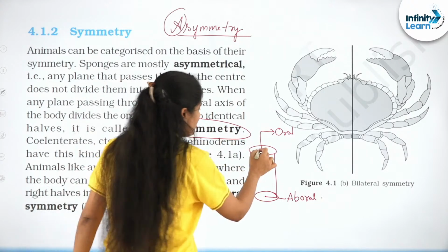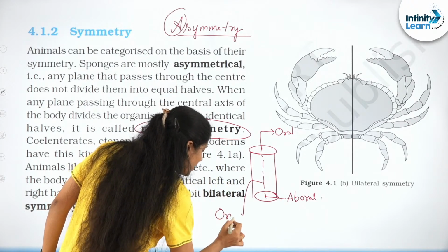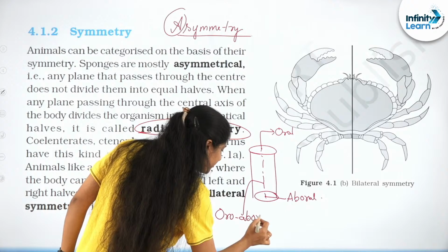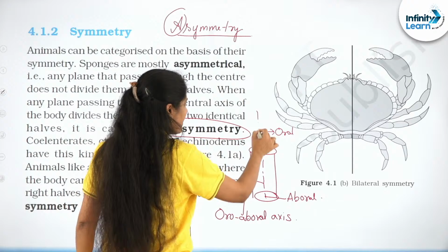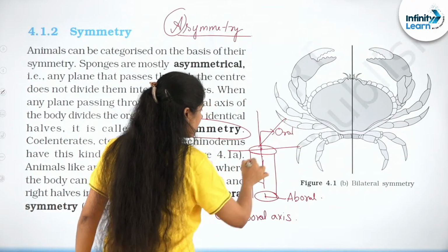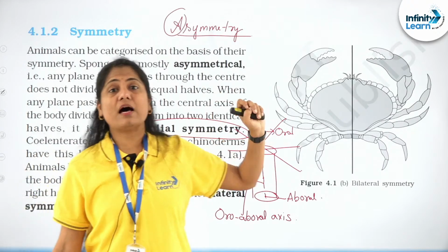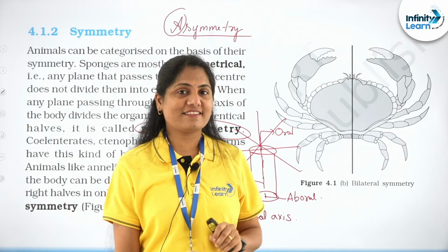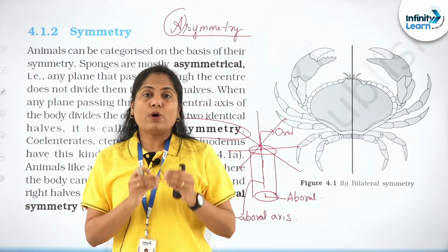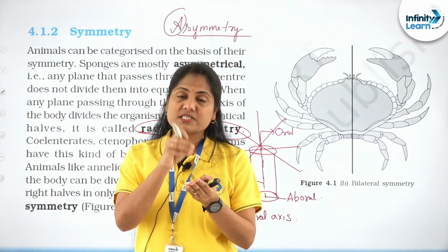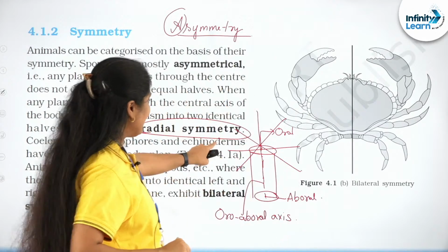You draw an imaginary axis, which is referred to as the oroaboral axis. As long as your plane passes through this central point, you can always divide this organism into two equal halves, and that's what is called radial symmetry. Radial symmetry is where you pass your plane of division through the center and you always get two equal halves.